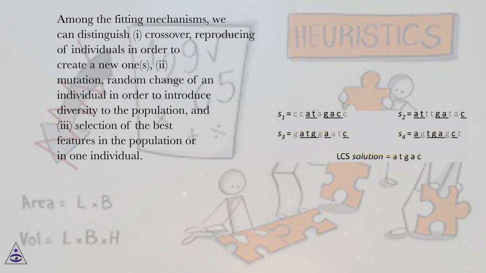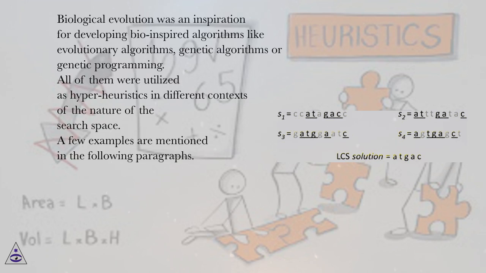Among the fitting mechanisms, we can distinguish: 1. Crossover, reproducing of individuals in order to create new ones, 2. Mutation, random change of an individual in order to introduce diversity to the population, and 3. Selection of the best features in the population or in one individual. Biological evolution was an inspiration for developing bio-inspired algorithms like evolutionary algorithms, genetic algorithms or genetic programming. All of them were utilized as hyperheuristics in different contexts of the nature of the search space. A few examples are mentioned in the following paragraphs.